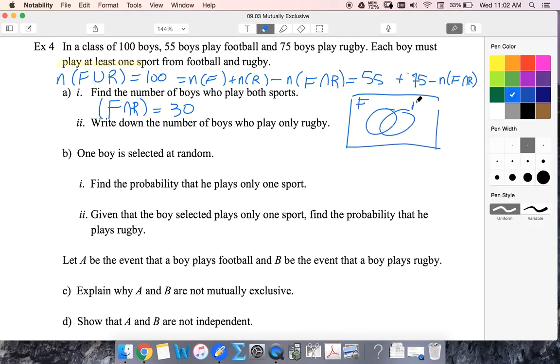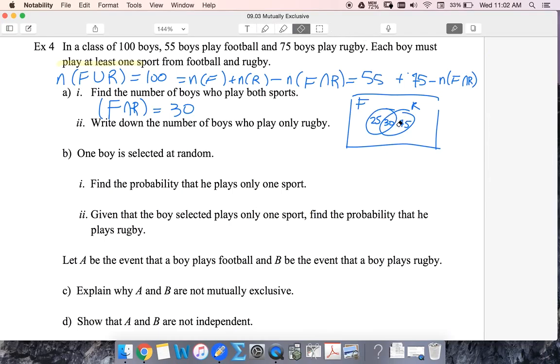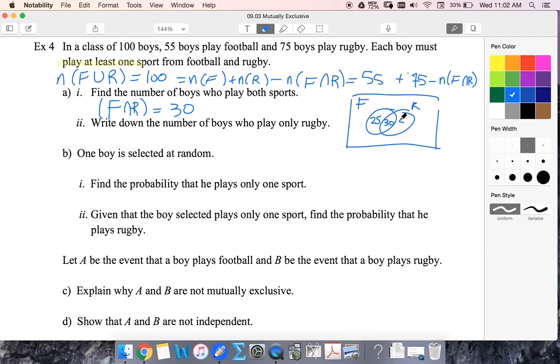Now I'm going to make my Venn diagram. So football, rugby, I've got 30 in the middle. I know that 55 play football, so I must have 25 here. And then 75 play rugby, so 45 here. I'm just going to do a quick check to make sure that all adds up to 100. 25 plus 45 is 70, plus 30 is 100. Okay, only rugby is those 45 boys.